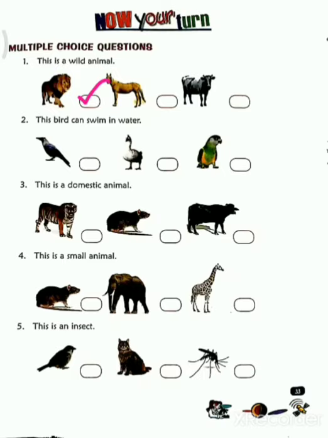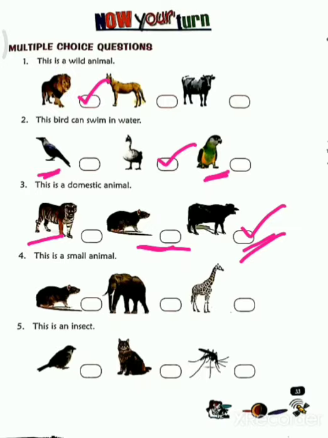Then, this bird can swim in water. Your crow cannot swim in water and parrot also cannot swim in water, but your duck can swim in water. So your answer is duck, that is the middle picture. Then this is a domestic animal. A tiger cannot be a domestic animal because it lives in the forest and it is a wild animal. Then a rat also cannot be a domestic animal. Then this is a buffalo. So buffalo is the correct answer. This is a domestic animal.